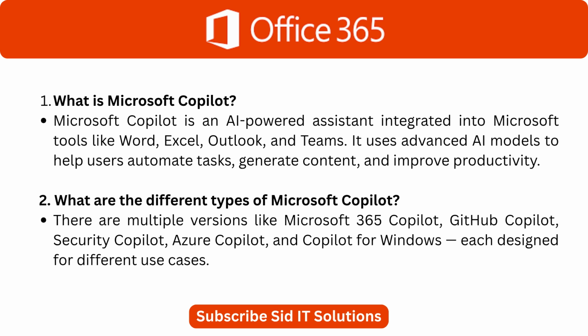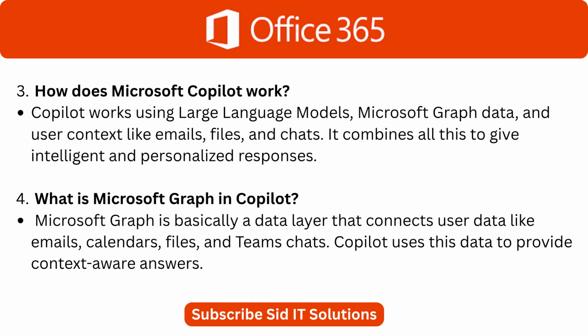Now, the next question interviewers often ask is, what are the different types of Microsoft Copilot? There are multiple versions like Microsoft 365 Copilot, GitHub Copilot, Security Copilot, Azure Copilot, and Copilot for Windows, each designed for different use cases. Moving ahead, how does Microsoft Copilot work? Copilot works using large language models, Microsoft Graph data, and user context like emails, files, and chats. It combines all this to give intelligent and personalized responses.